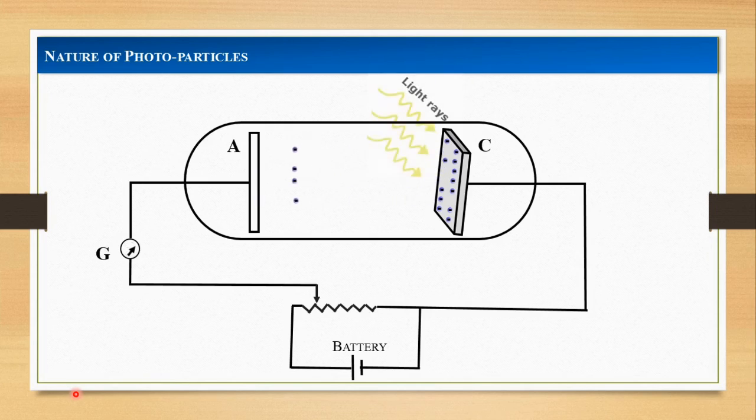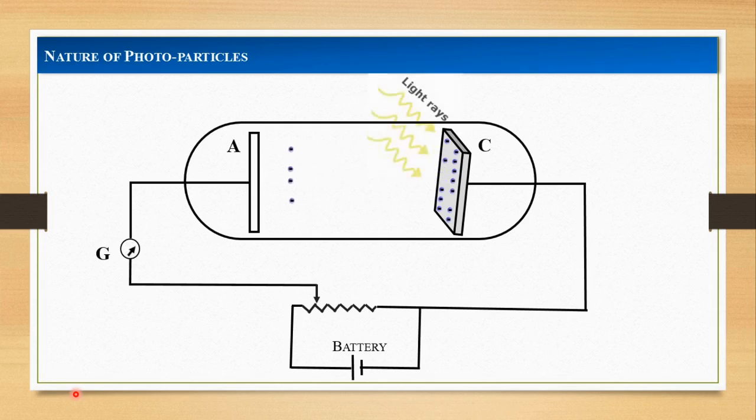The battery maintains the potential difference between plates A and C that can be varied with the help of this rheostat. Then the polarity of the battery between C and A can be reversed.